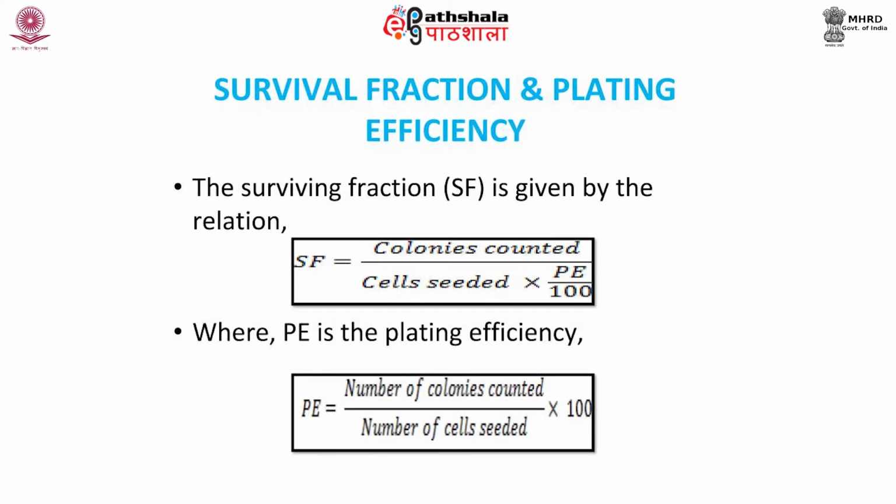The surviving fraction is given by the relation: surviving fraction equals colonies counted divided by cells seeded times plating efficiency divided by 100. Where the plating efficiency is equal to the number of colonies counted divided by the number of cells seeded times 100. It is expressed in terms of percentage.